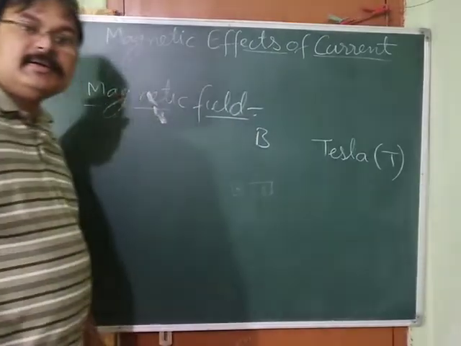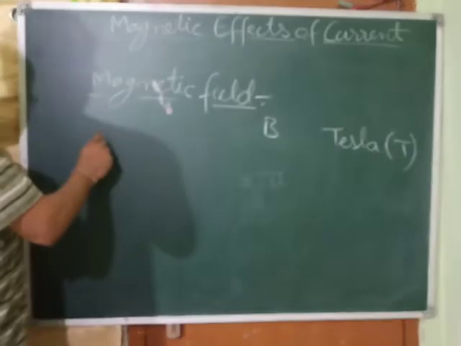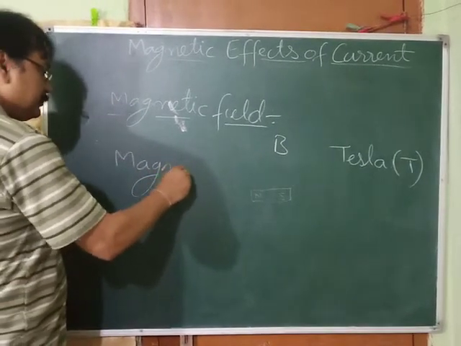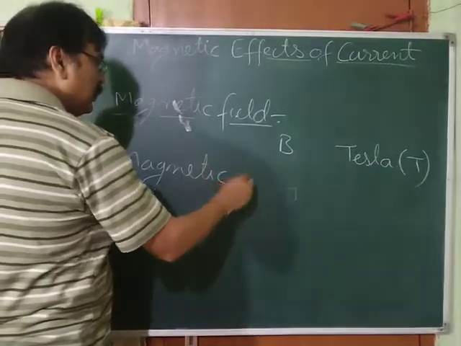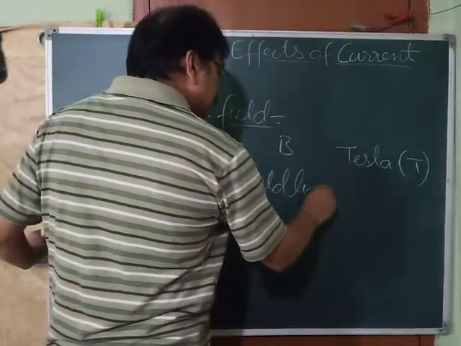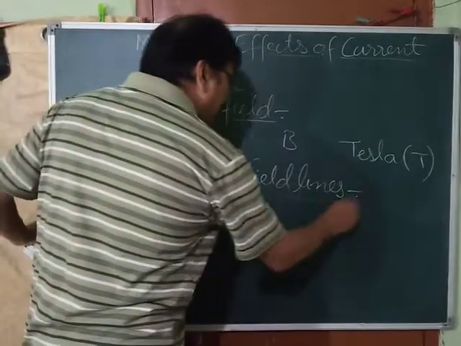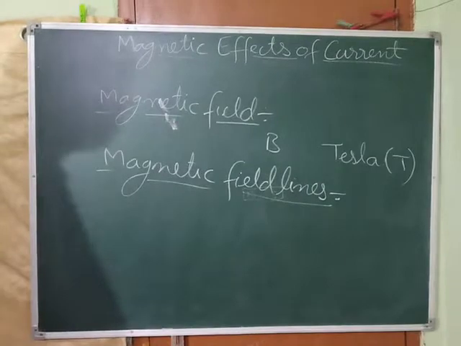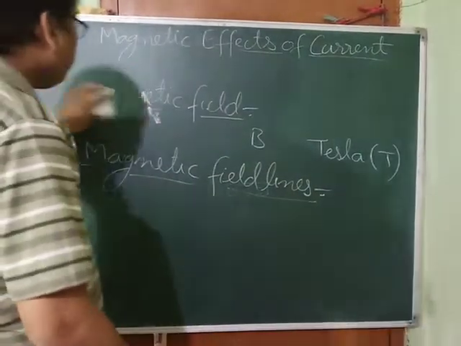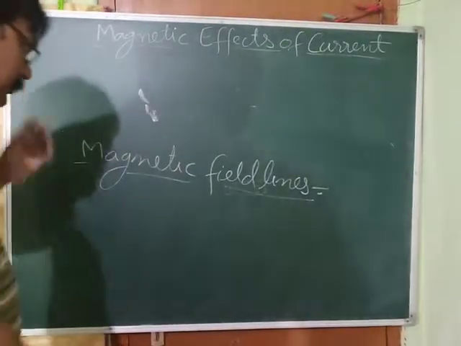Okay. Now after this, there is a topic: magnetic field lines. Magnetic field lines. Now what are magnetic field lines? The question arises, what are magnetic field lines? See, before writing the definition, I would like to tell you what magnetic field lines are. See here, I would like to explain to you.